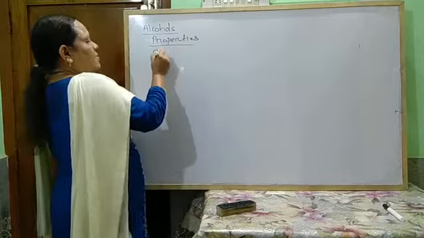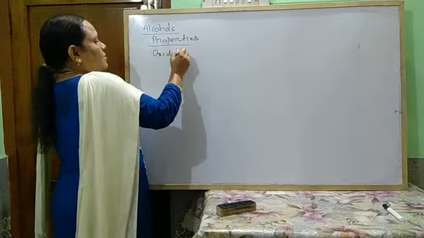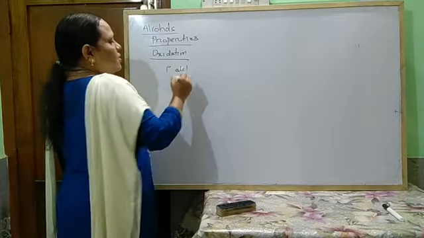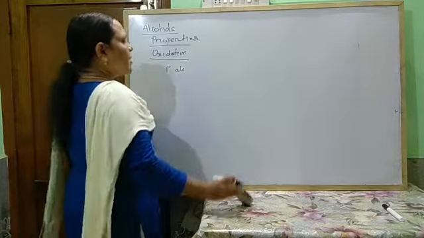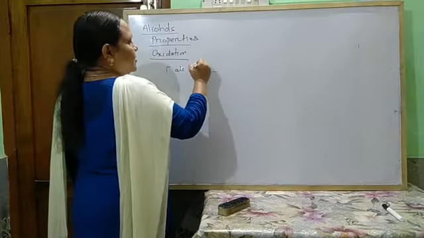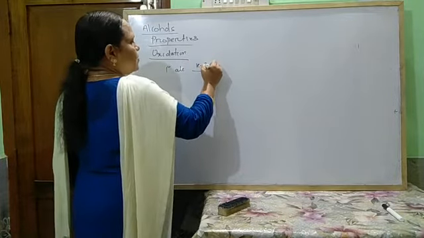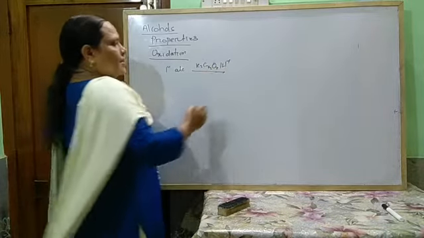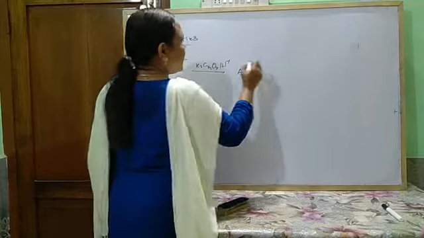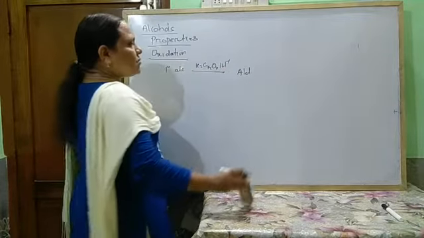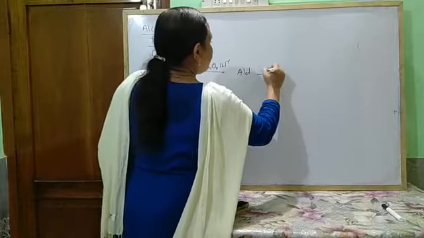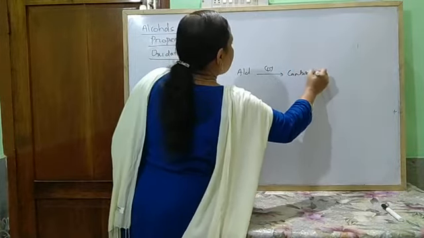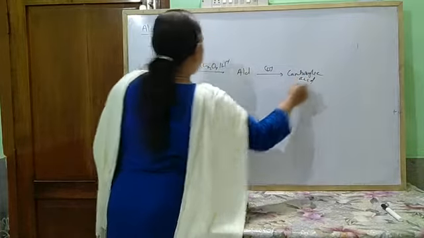Oxidation reaction. Okay, so primary alcohol when undergoing oxidation in presence of acidified potassium dichromate or potassium permanganate first forms an aldehyde containing the same number of carbon, which then again undergoes oxidation to form a carboxylic acid having the same number of carbon atoms.